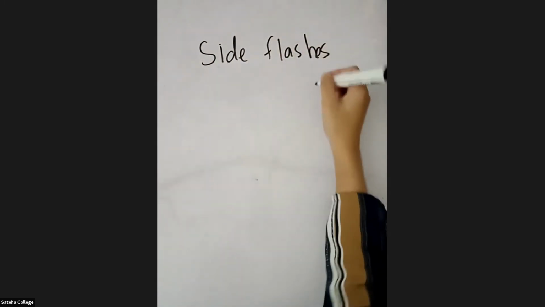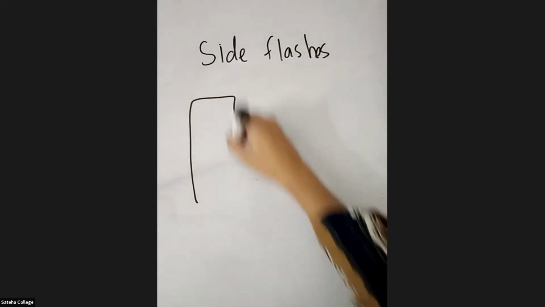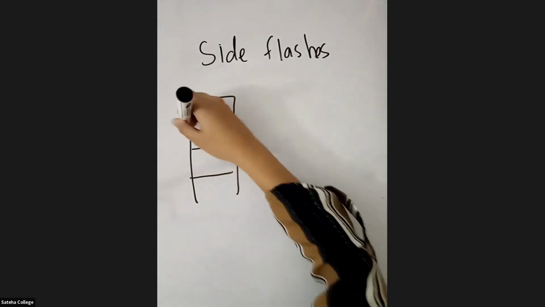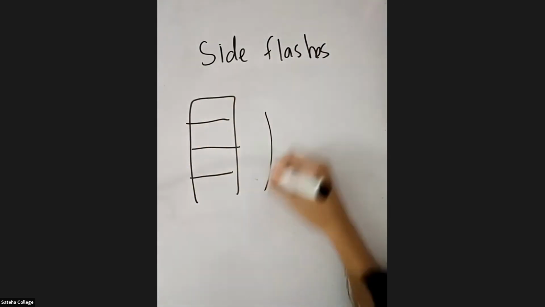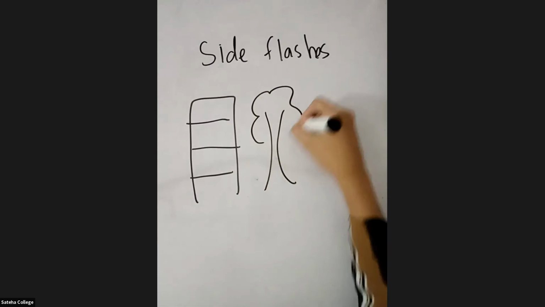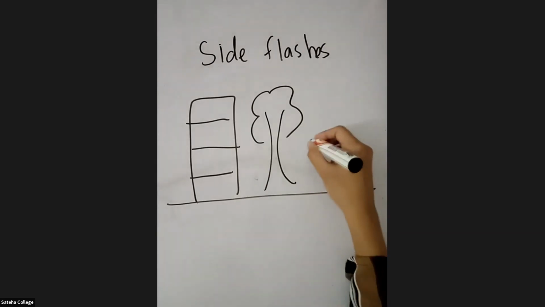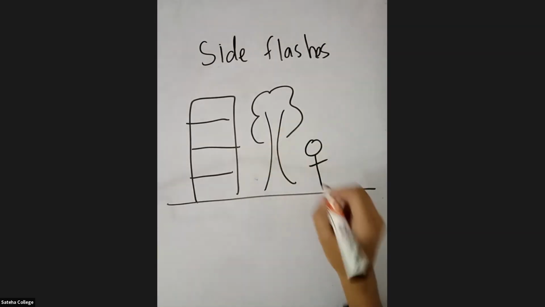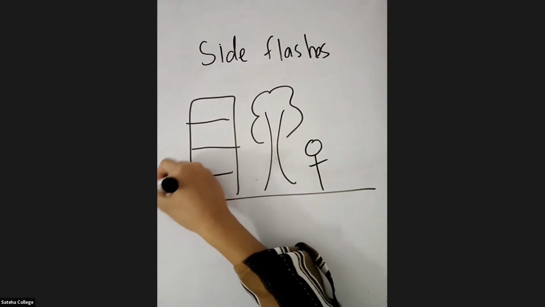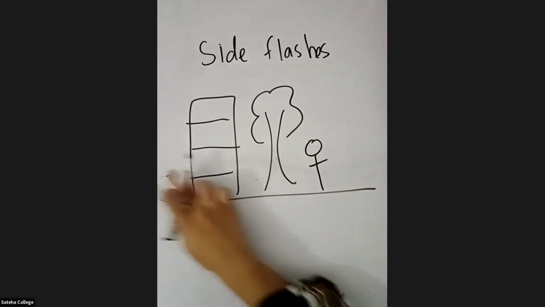Side flashes means there is a building or a tree on a land and a man is nearby. A man or let's say a dog. Okay, this is a dog.